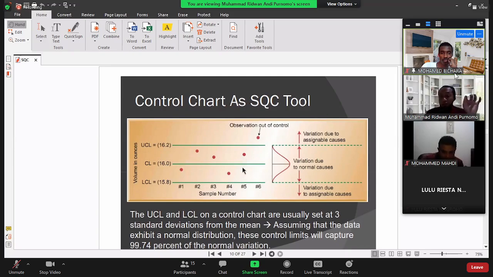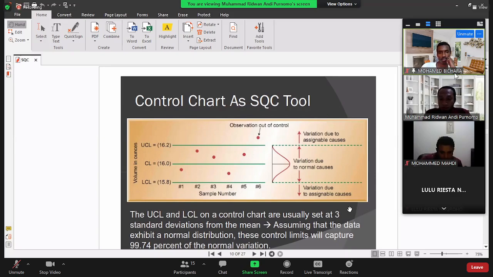After that, we also need the upper control limit, maybe 335, and the lower control limit, maybe 325. So if the product is still in this area, then we believe the process is still good.